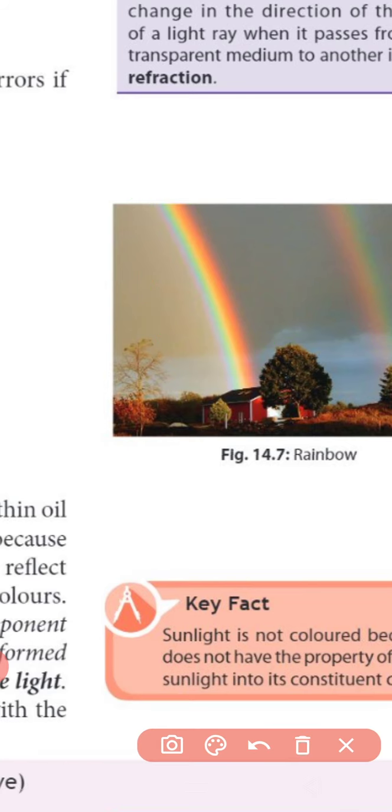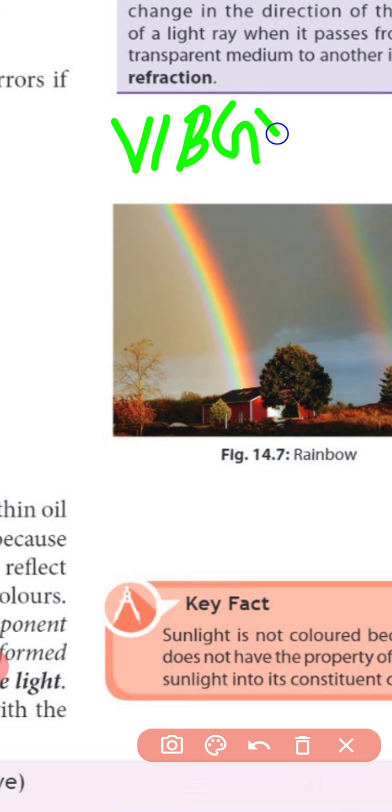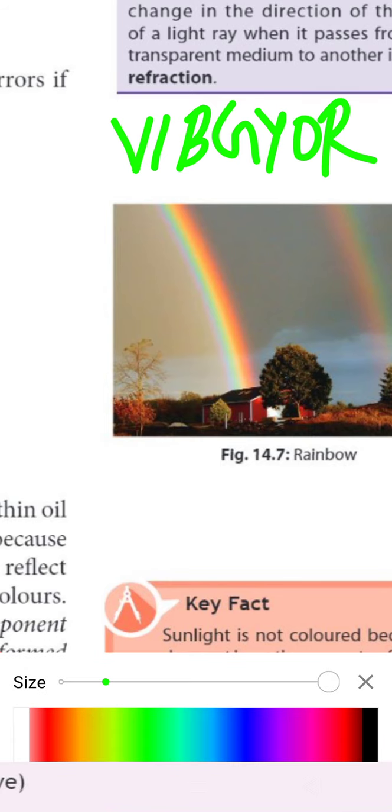These 7 colors are known as VIBGYOR. V for violet color, I means indigo color, B means blue color, G for green color, Y for yellow color, O for orange color and R for red color.